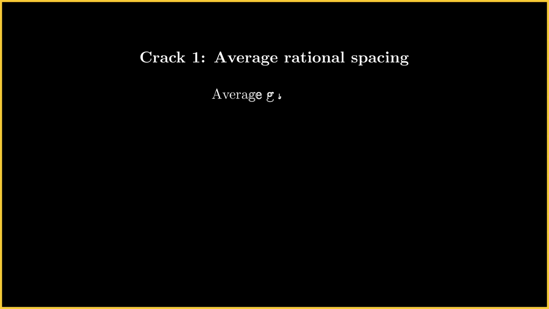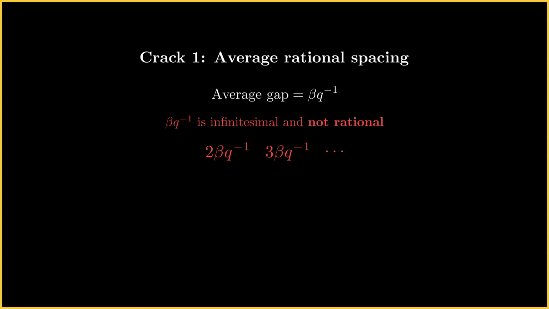We are going to face multiple cracks in our measure now. If we roll with what we have previously defined, then the implication of this would be that the average gap between rational numbers would be the infinitesimal beta qua with a negative power of 1. This is not good, because we can count our way up these infinitesimals and never reach another rational.